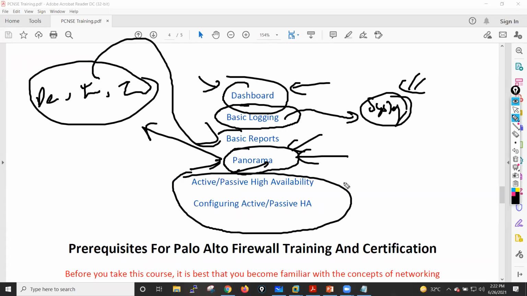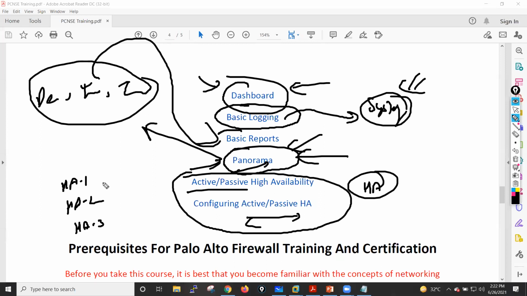And I will also cover high availability, where we will see the practical explanation. We'll do the practical on active passive high availability and active active high availability, where I will tell you the meaning of the HA1 interface, HA2 interface, what is the meaning of the HA3 interface, if we are having HA1 backup, HA2 backup interfaces, what is the concept of session owner and session setup, what are the different algorithms. All these parameters we will see here.